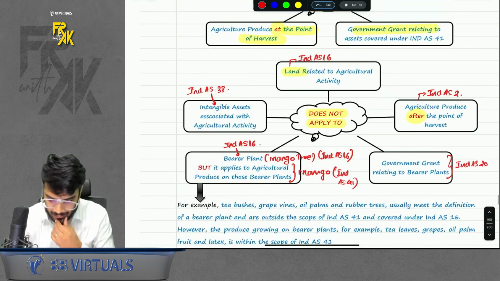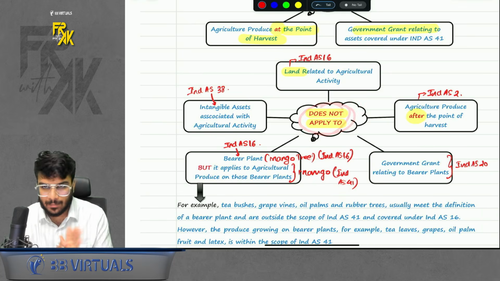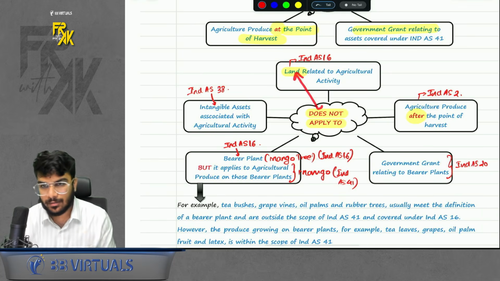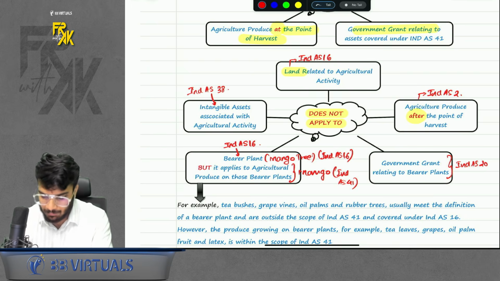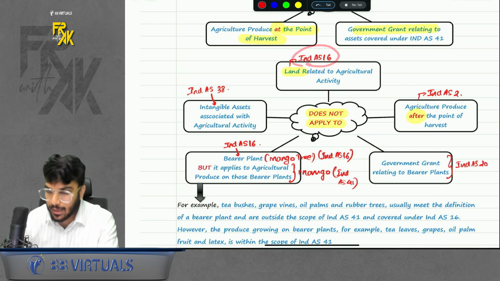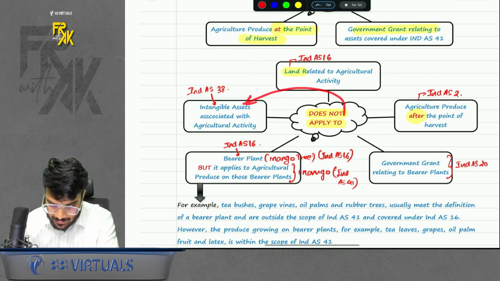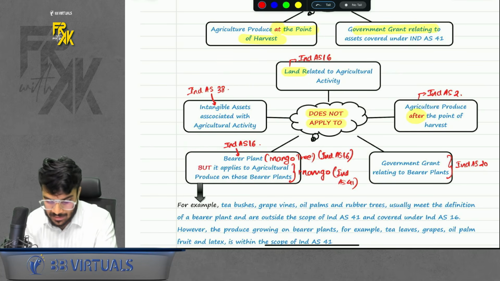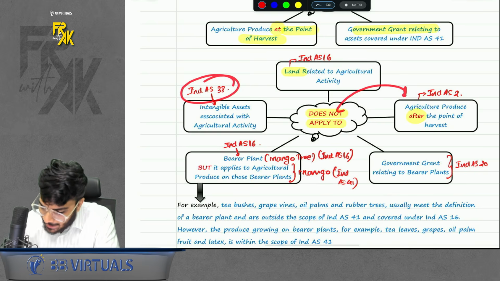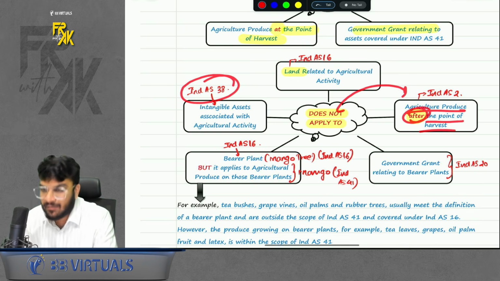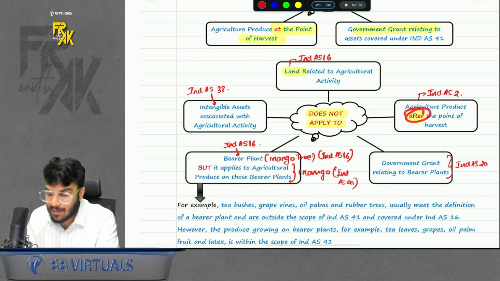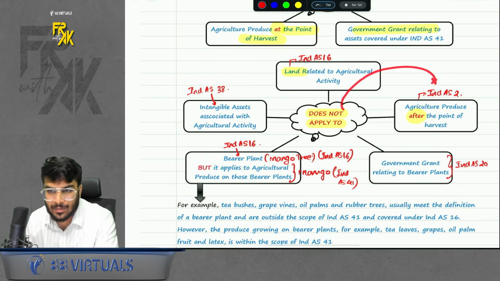Okay, next. To whom does it not apply? It does not apply to land on which you conduct the agriculture activity, because that land is covered under Ind AS 16. It does not apply to intangibles used in agriculture activity, because that is covered under Ind AS 38. It does not apply to agriculture produce after the point of harvest. Sir, why? Because as soon as it is after the point of harvest, it enters Ind AS 2 inventory.